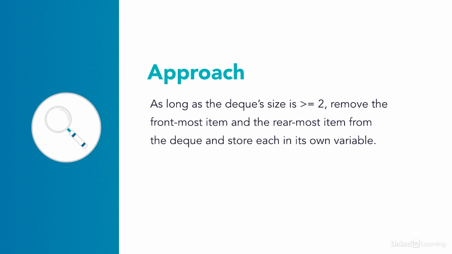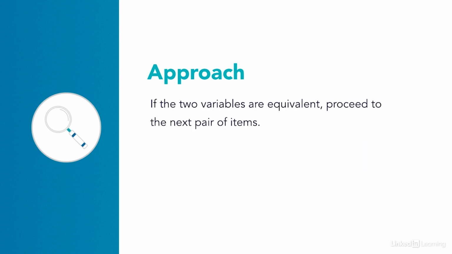As long as the deque's size is greater than 2, I would remove the frontmost item and the rearmost item from the deque and store each of those in their own variables. If those two variables aren't equivalent, I would return false right away. If the two variables are equivalent, though, then I could proceed to the next pair of items.